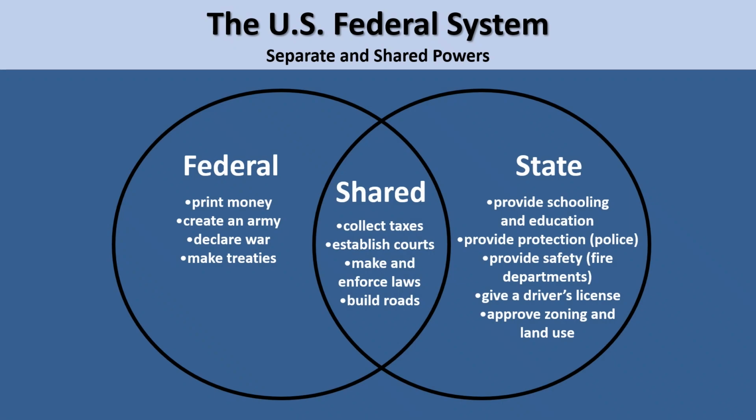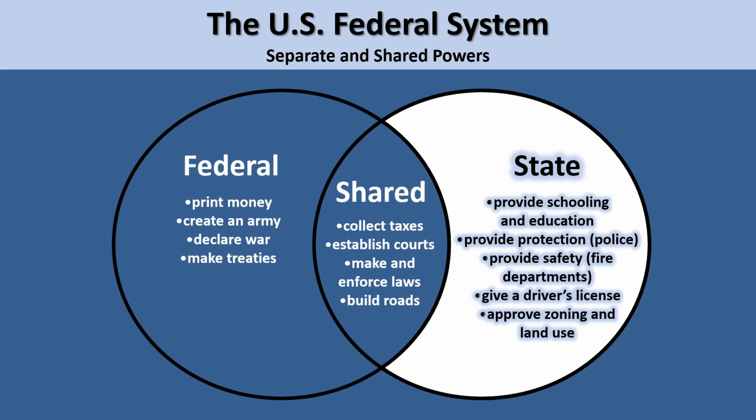While the federal government oversees many kinds of nationwide operations in the United States, state governments are responsible for making sure things run smoothly in other areas. Some powers that belong to state governments are the powers to provide schooling and education, to provide protection through police departments, to provide safety through fire departments, and to give a driver's license. State governments are also the ones to approve zoning and land use in most cases.